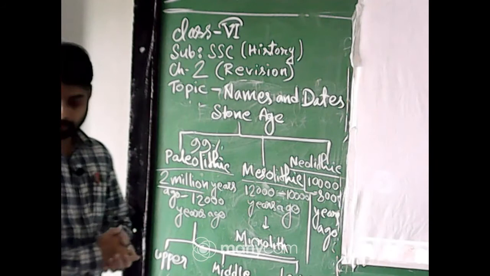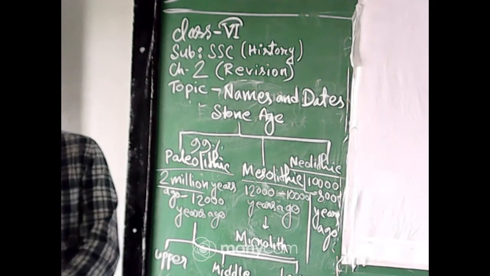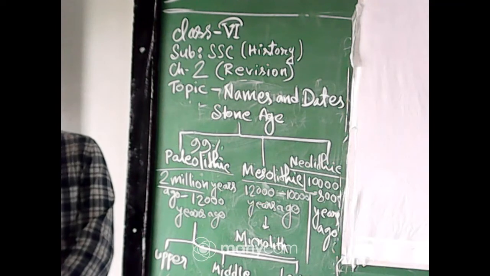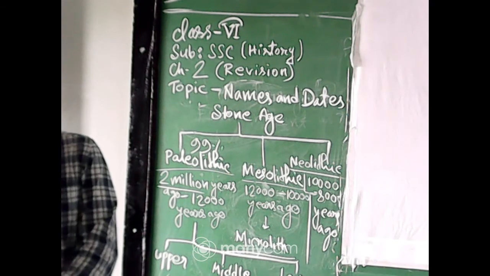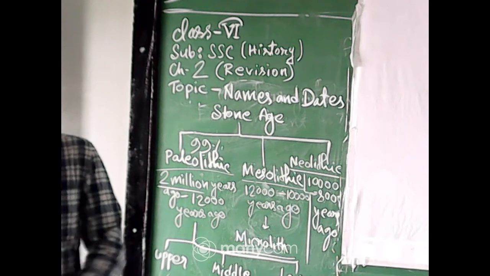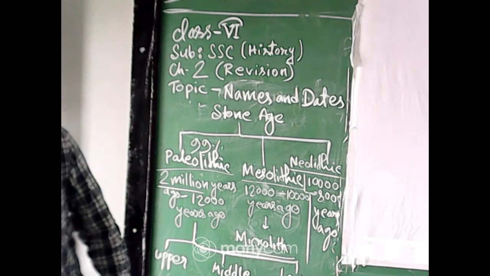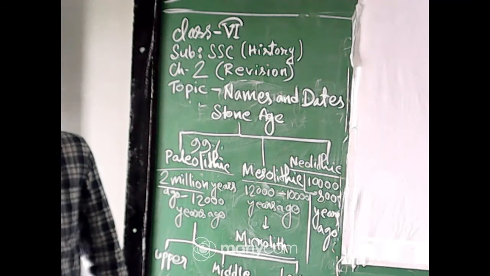Megalithic sites, okay. Megalith also refers to stone structures. In the map you have found some megalithic sites on page number 13.